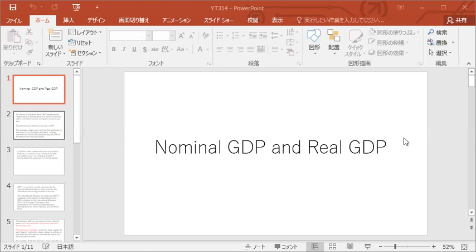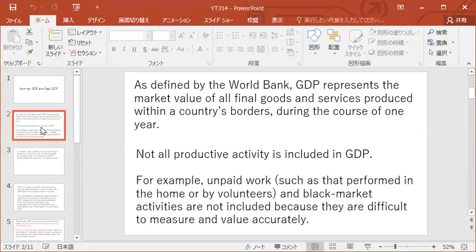Today, I'll explain nominal GDP and real GDP. As defined by the World Bank, GDP represents the market value of all final goods and services produced within a country's border during the course of 1 year.